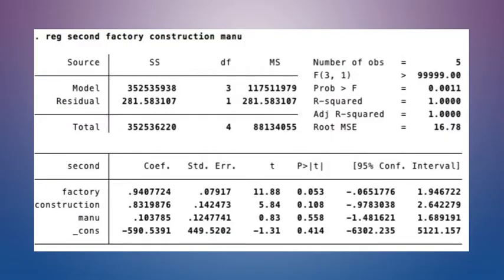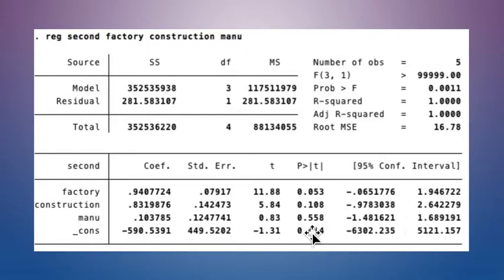In the data, we run a regression like this one. The estimated coefficients are different. Let's look at the estimated coefficient for the factory industry. This number represents that when the factory industry increases by 100 million yuan, holding other variables constant, the added value of the secondary industry will increase on average by 94.08 million yuan. The R-square and adjusted R-square are both equal to 1. This means the model can fit the data well.